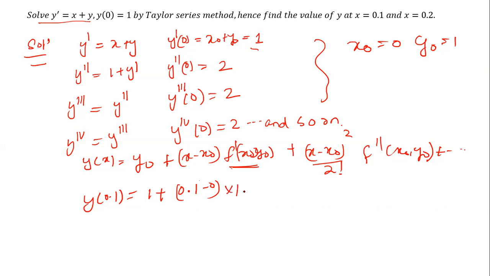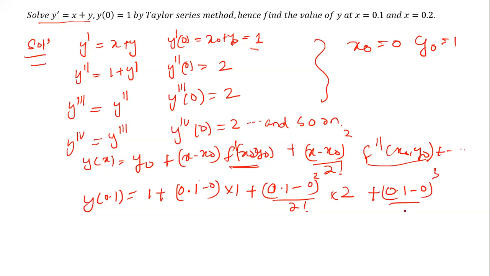Plus (0.1 minus 0) whole square by 2 factorial, times f double dash of x0, y0, which is 2. Plus (0.1 minus 0) whole cube by 3 factorial into 2, and so on.